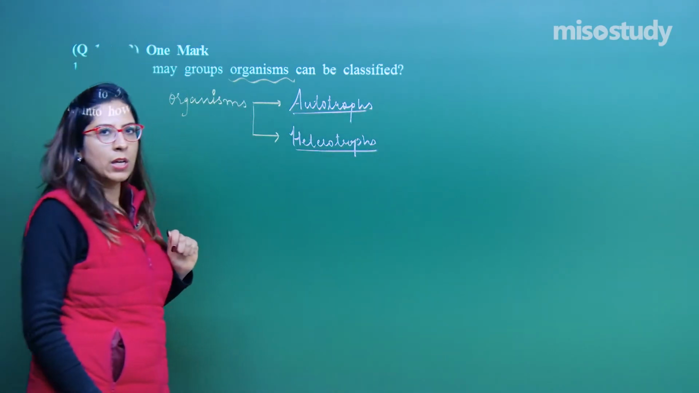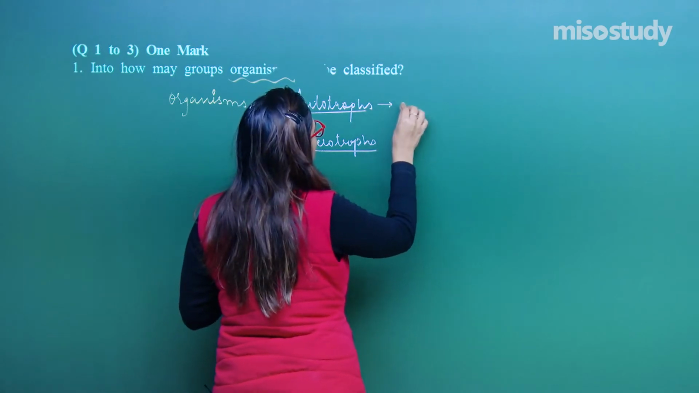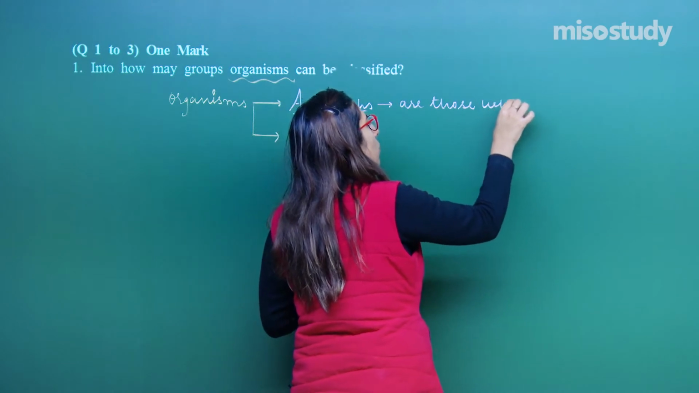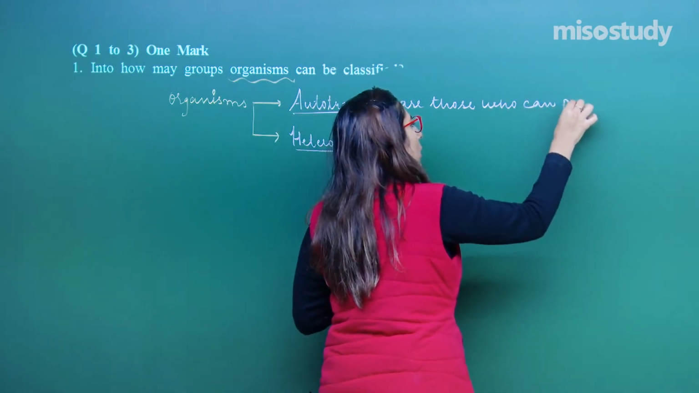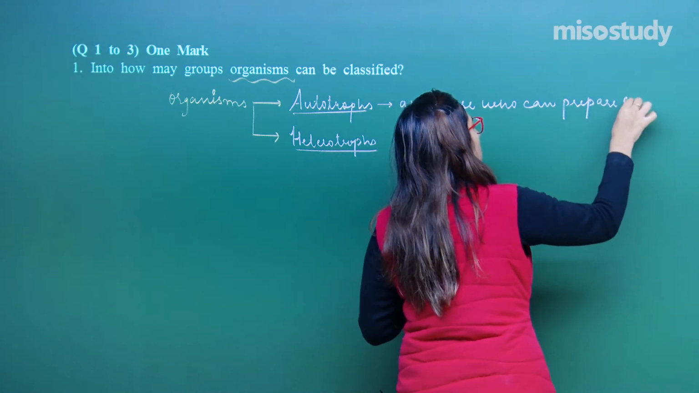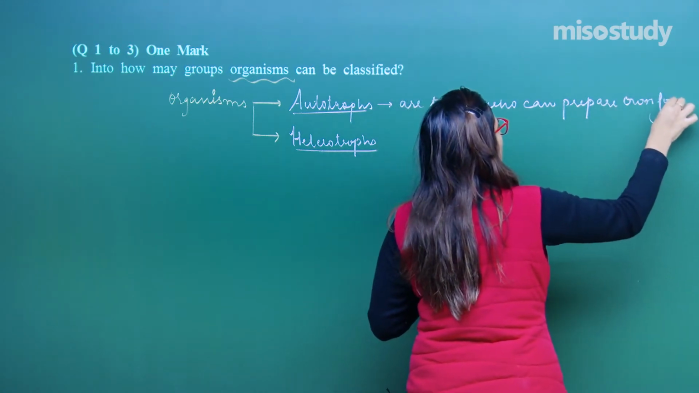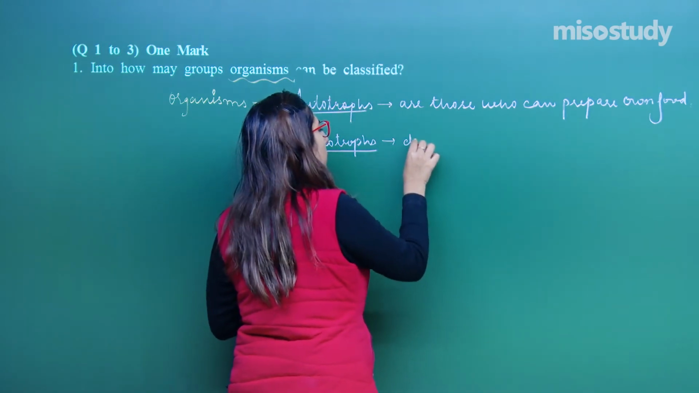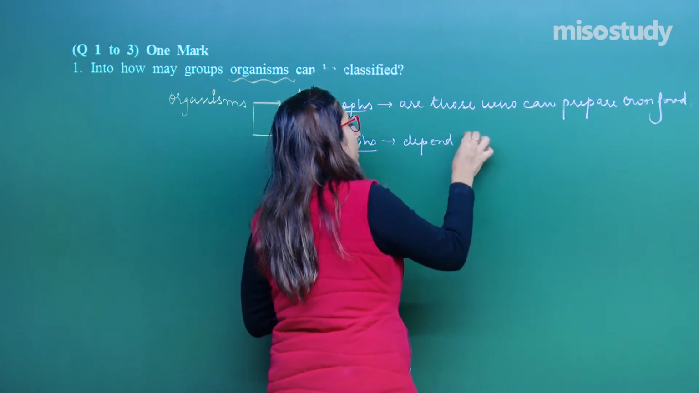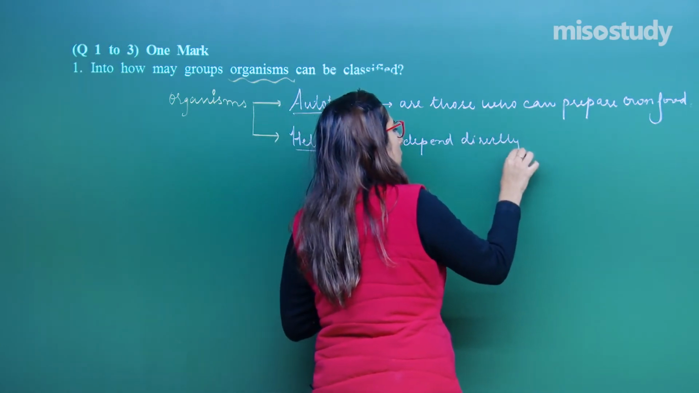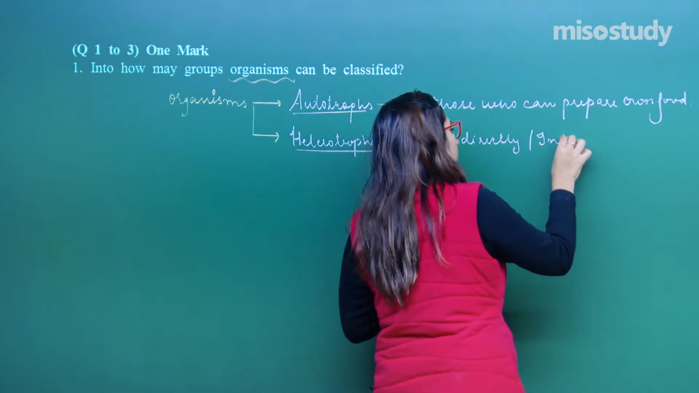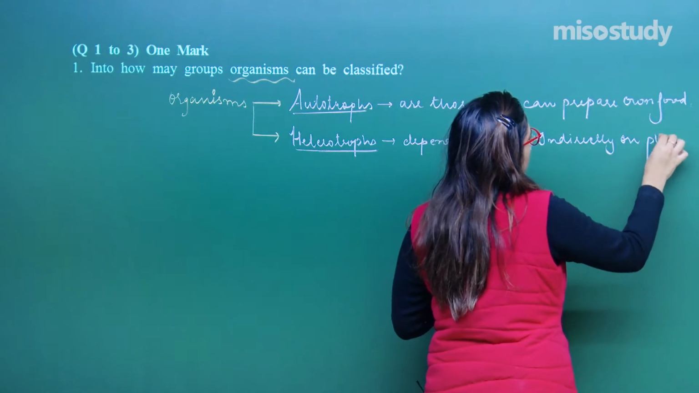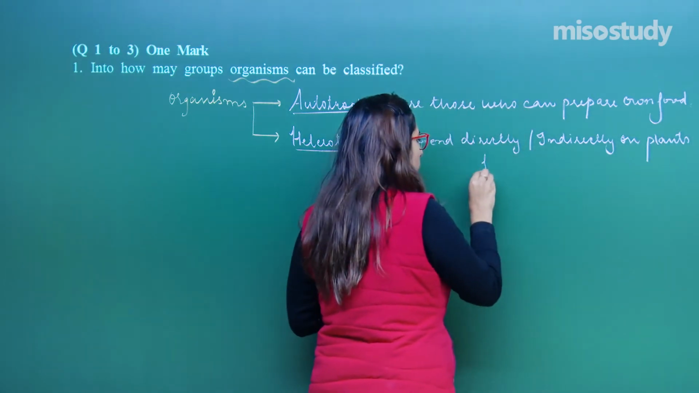Autotrophs and heterotrophs. So listen very carefully. Autotrophs are those who can prepare their own food, whereas heterotrophs depend directly or indirectly on plants for food.